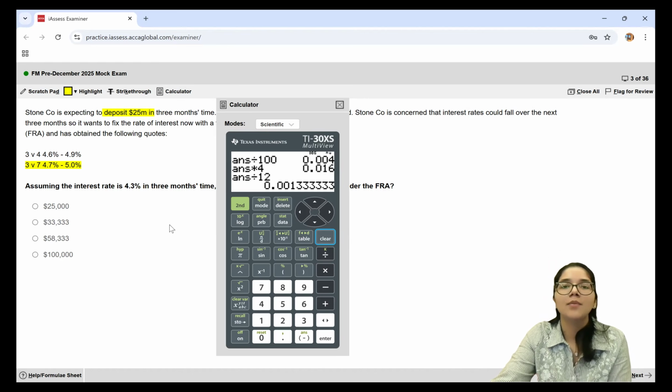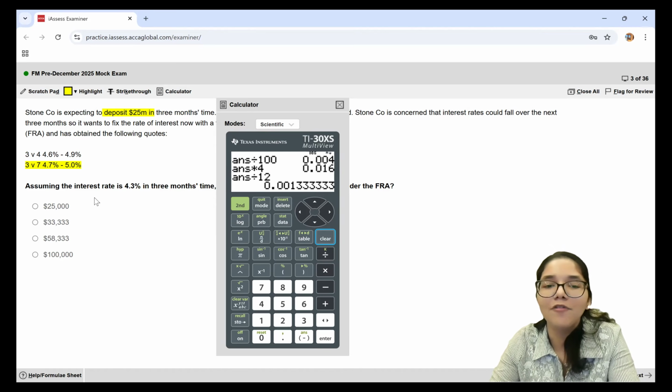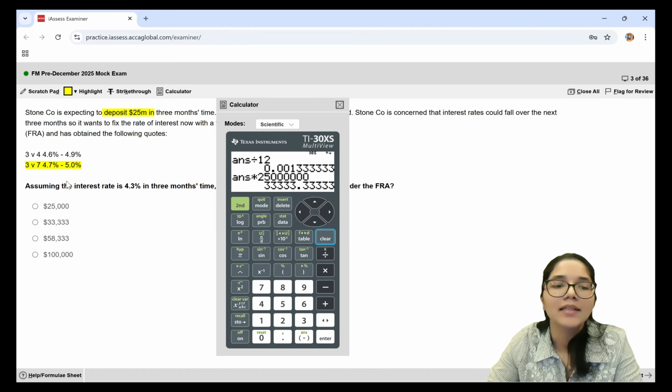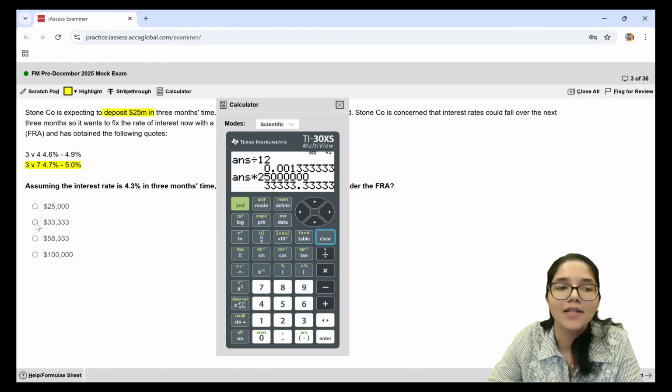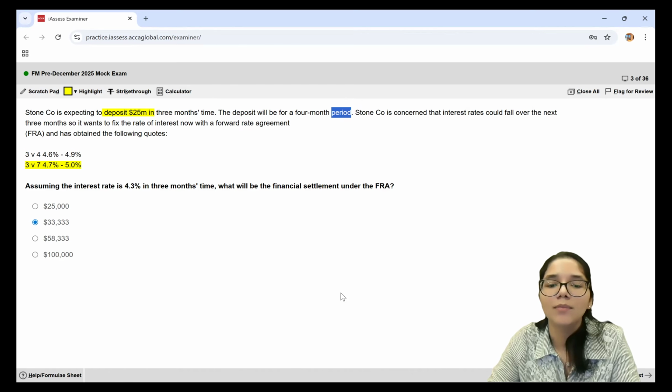So, this is the percentage for the duration period. And then $25 million is the worth of my amount. So, 25 followed by 6 zeros. This is the differential which the bank is going to pay to me, that is Stone Company. So 33,333. This is what my final answer is going to look like.